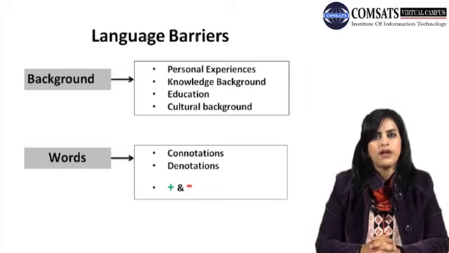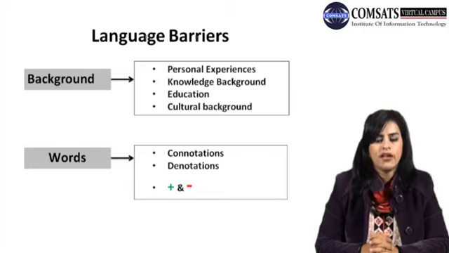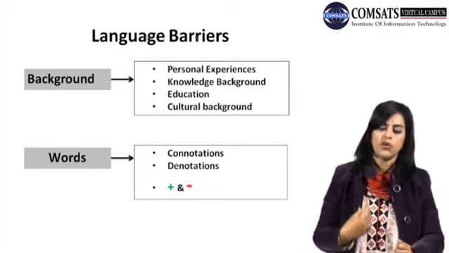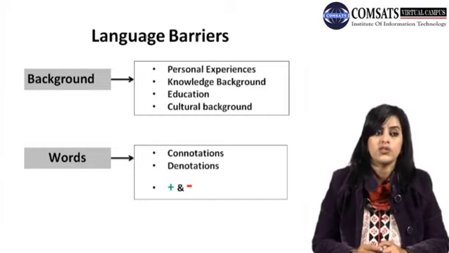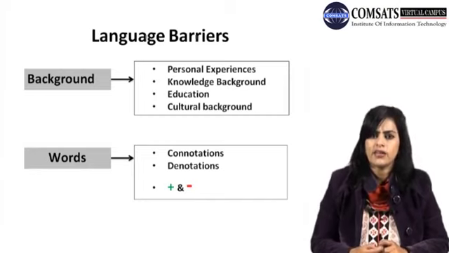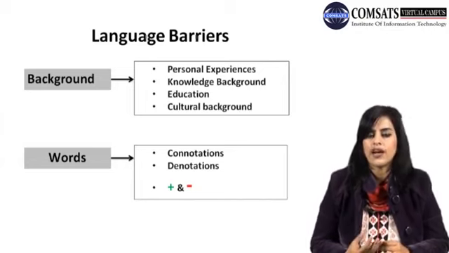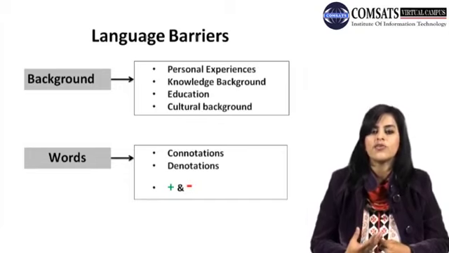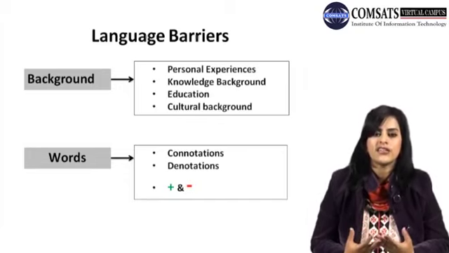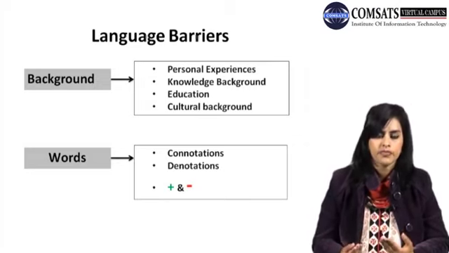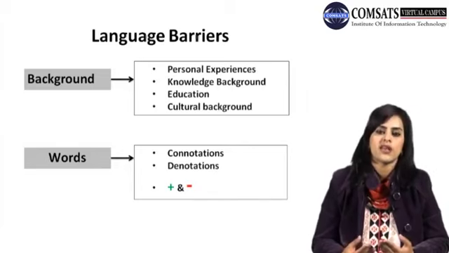Let's take another example, the word needle. The denotative meaning of the word is that it is used for stitching clothes. But the connotative meaning, if we use the word as in "why are you needling me?", in other words means why are you pinching me or why are you irritating me? So the connotative meaning of the word automatically changes. So this is how words have different meanings, and words possess different meanings in different languages.